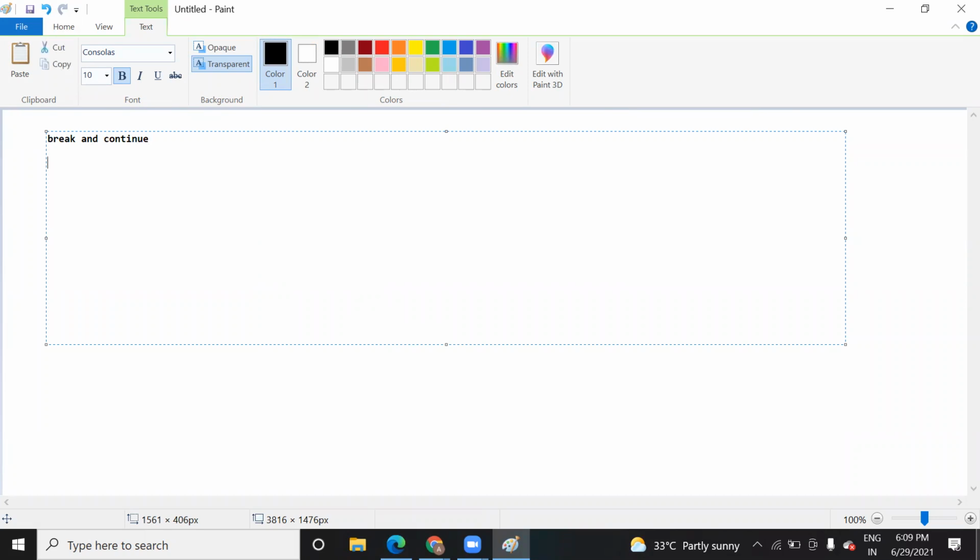Okay. So that's great that you are already aware about it. But how to implement break and continue in Python, we are going to see today. So as you said, break is used to exit out of the loop, to break the flow.